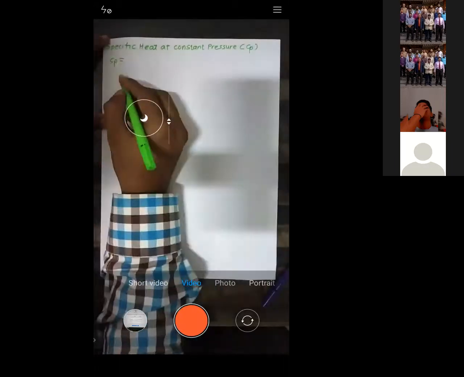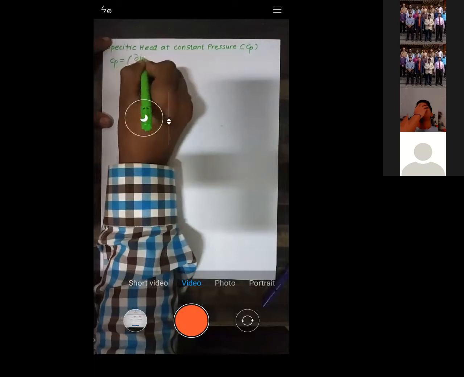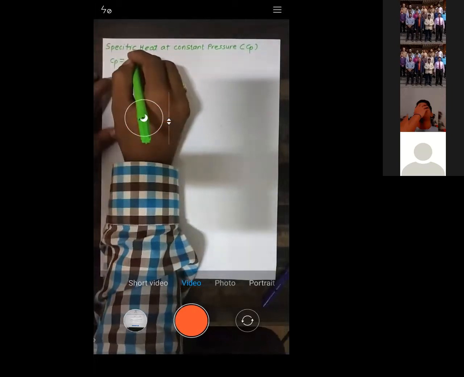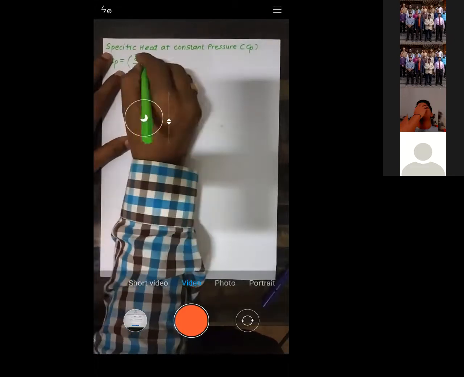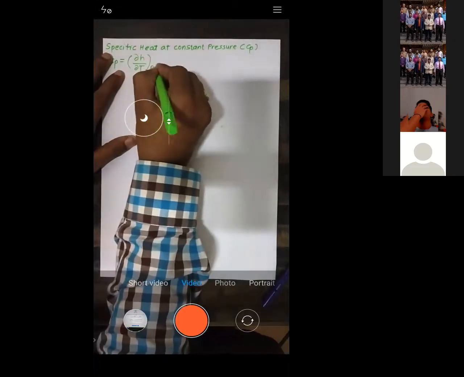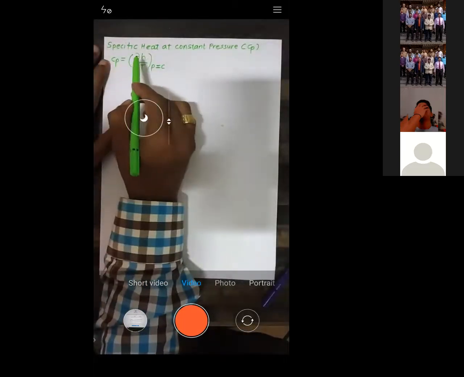So what is the formula for that? It is given by the rate of change of enthalpy with respect to temperature when pressure is held constant. Try to understand. Just remember the formula. Cp is related with change in enthalpy.